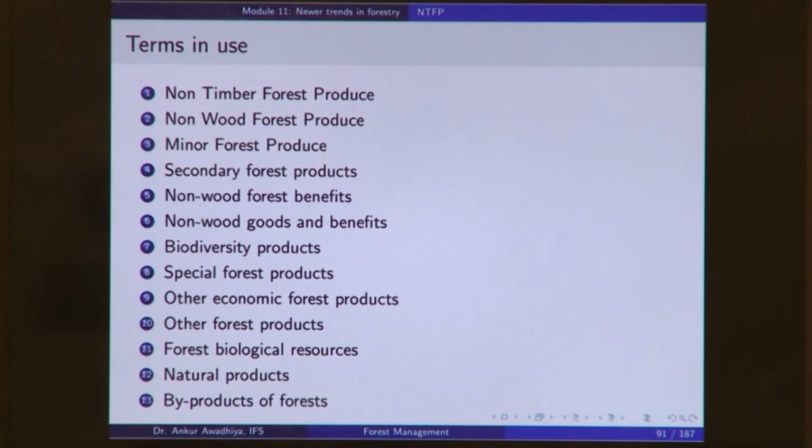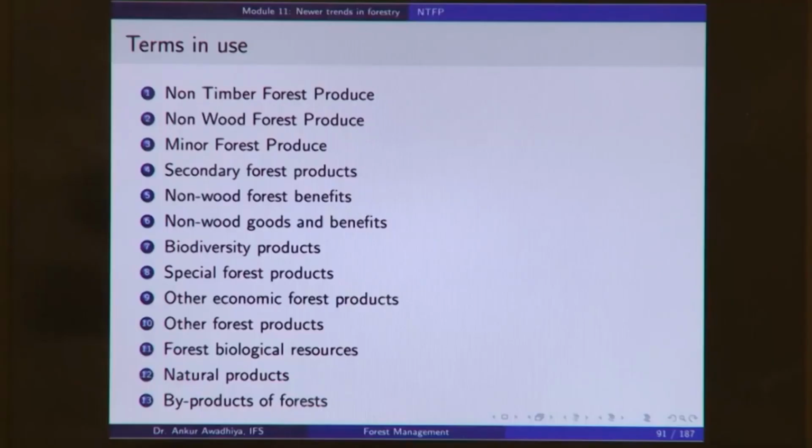When we say things like byproducts of forest, it is a slightly derogatory term, because we are saying that these are not a product, this is just a byproduct of doing the main activity. But then, as we will see, in certain cases we maintain a forest primarily for its non-timber forest produce, such as a wildlife reserve. So, if you talk about a national park, we are maintaining the forest in a national park not for its timber, but primarily for its non-timber forest produce in the form of wildlife tourism, in the form of ecological benefits or ecosystem benefits.